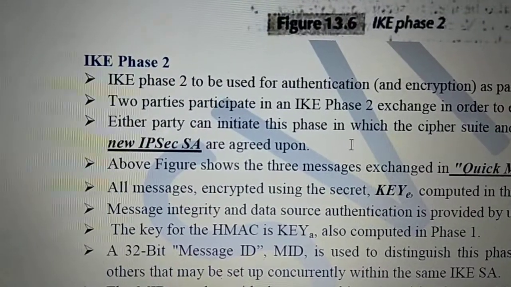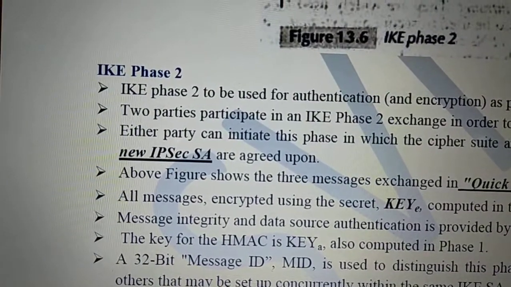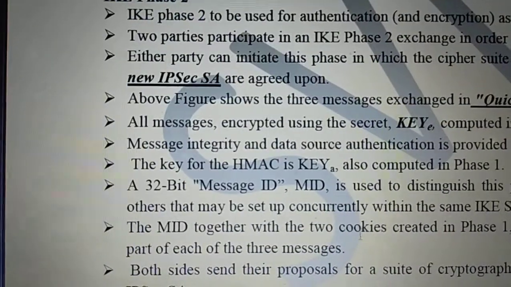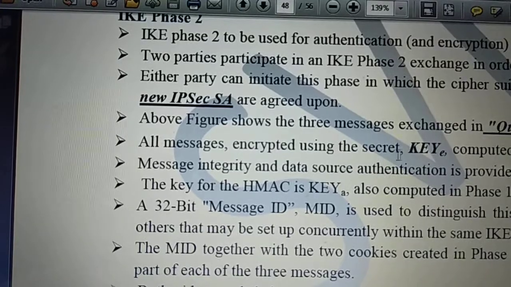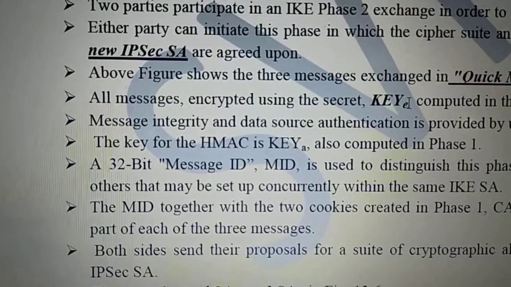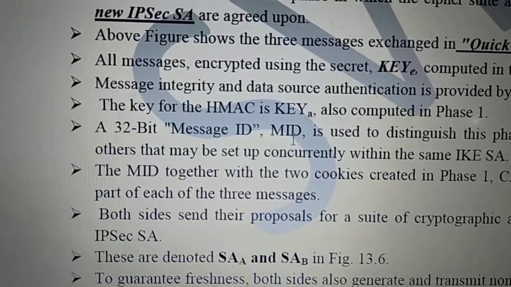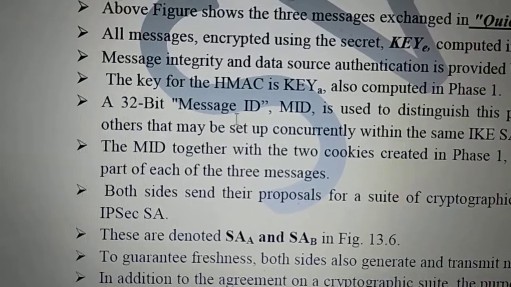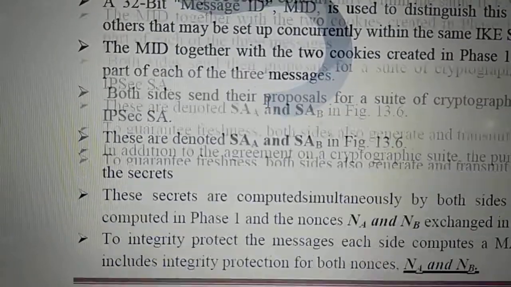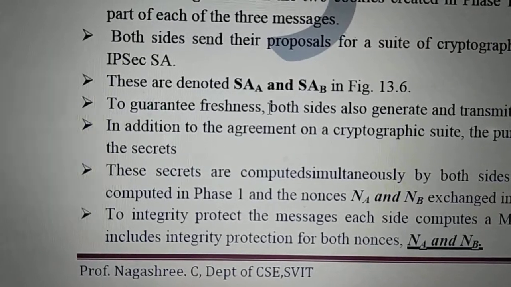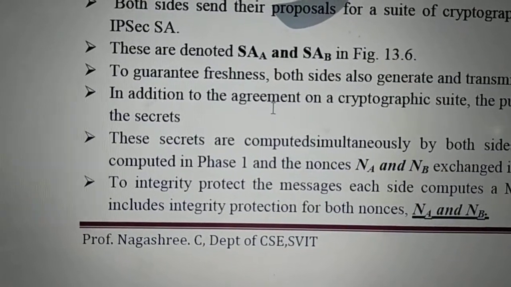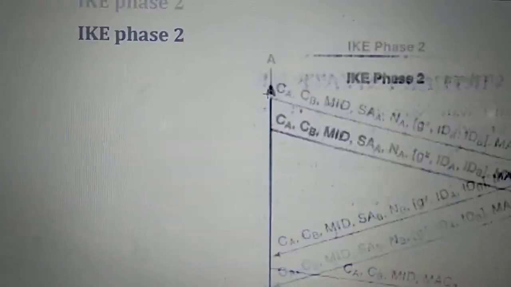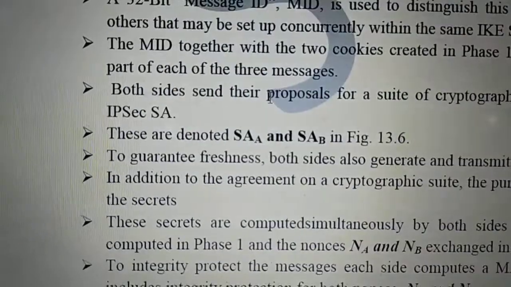So which is called as IKE to establish new IPsec SA, right? So then it is called as quick mode, and the same key. So all messages are encrypted using the secret key called as key E. Clear? So which is computed in the previous phase, right? So what is this MID is a 32-bit message ID, right? So that is used to establish the security association, right? So this is called as phase 2, that is an aggressive mode, phase 2 to establish short term keys.